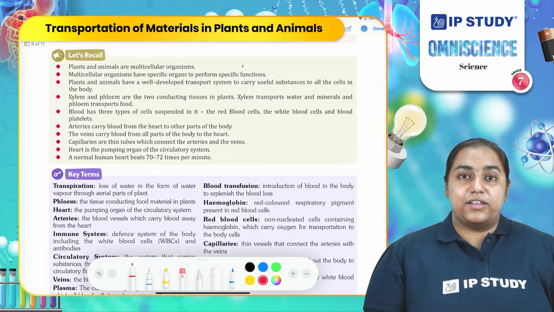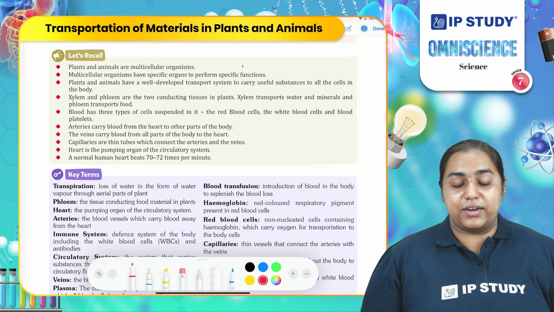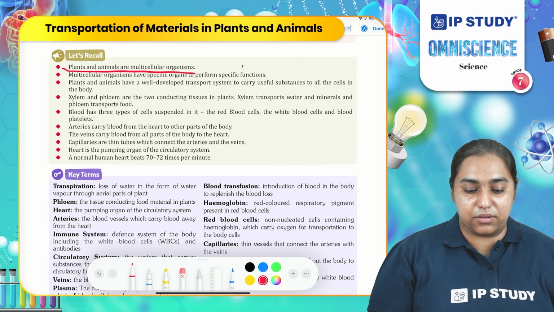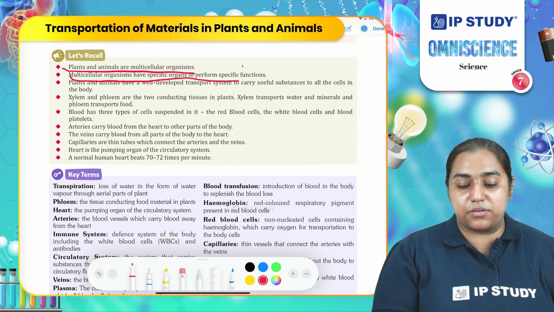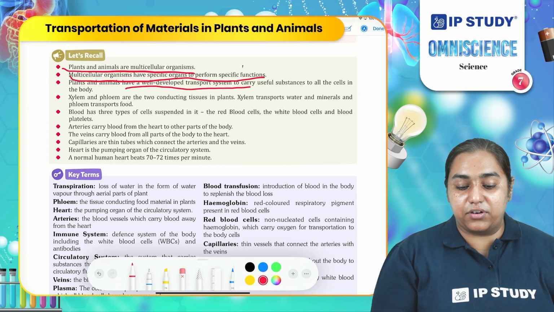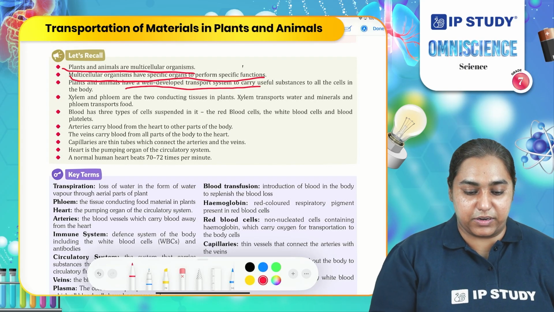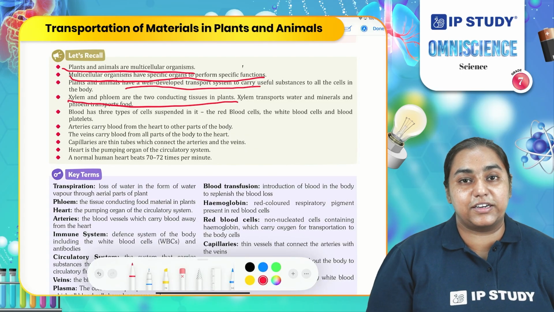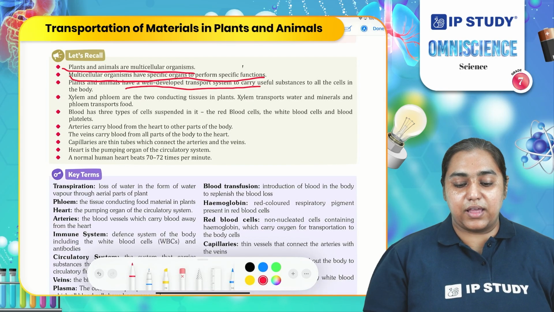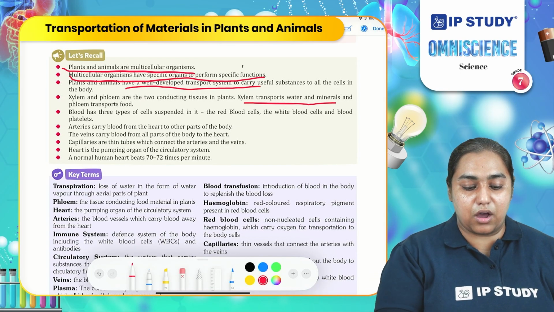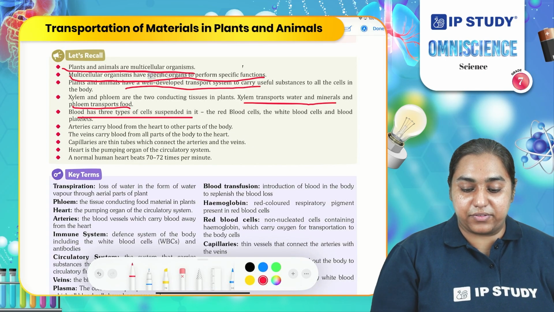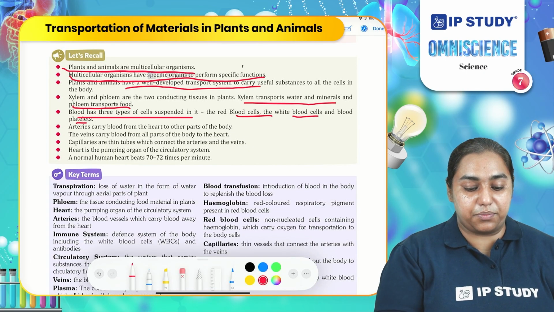Now that you have already studied transportation in plants, let us recall it one by one. Plants and animals are multicellular organisms. Multicellular organisms have specialized organs for special functions. Plants and animals have well-developed transport systems for transportation of materials. Xylem and phloem are the conducting tissues in plants. Xylem transports water and minerals. However, phloem transports food. Blood has three types of cells: red blood cells, white blood cells and blood platelets.